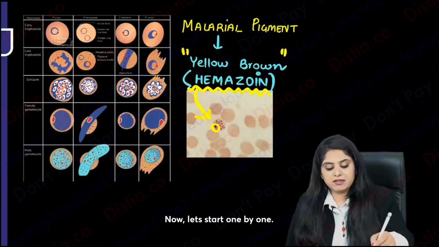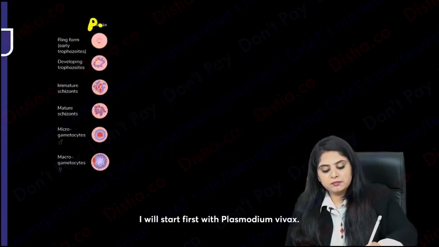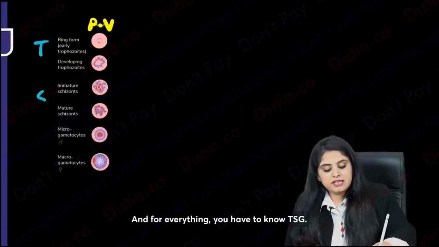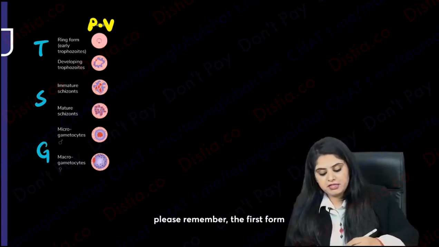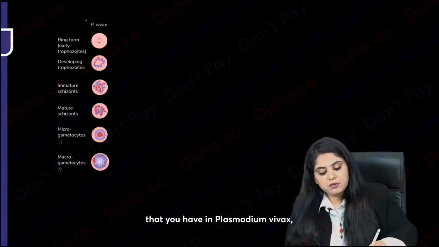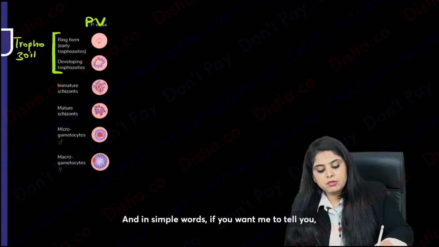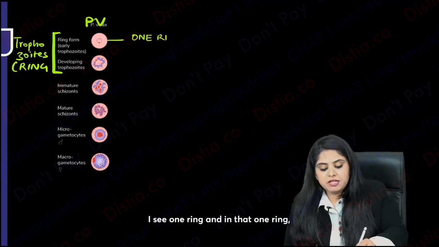Now let's start one by one. So rather than showing it to you like this, I will start first with Plasmodium Vivax. And for everything you have to know TSG. What is TSG? The first form that you have in Plasmodium Vivax, the T is going to be trophozoite. In simple words, trophozoite is going to be the ring form. So how many rings do you see over here? I see one ring, and in that one ring I see one dot.